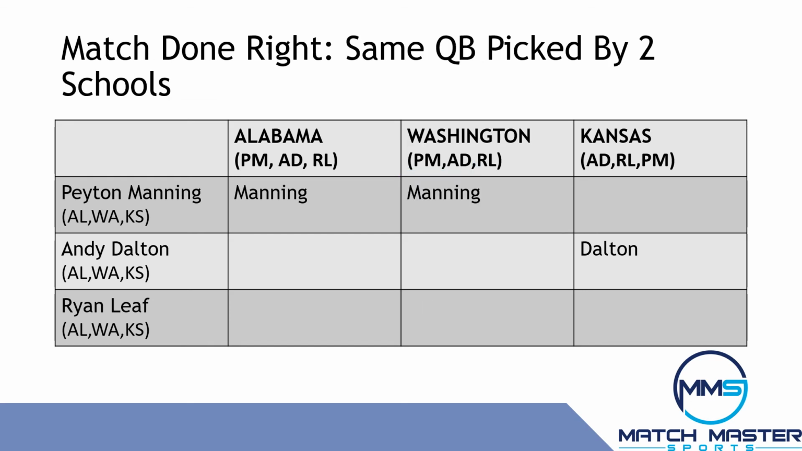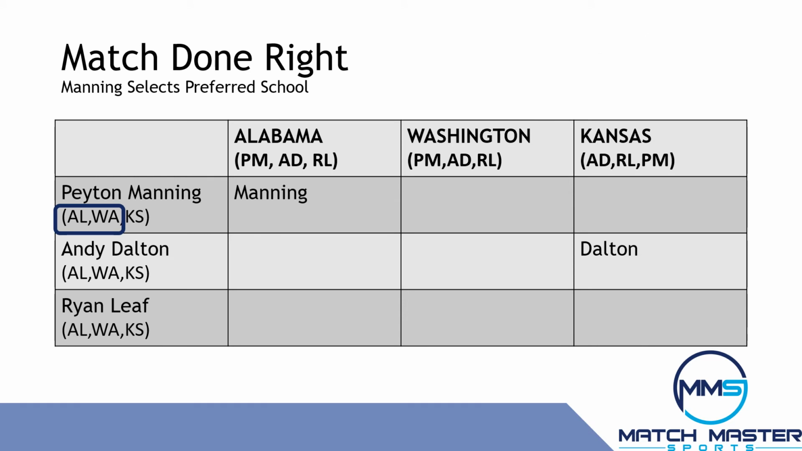Now let's look at the right way to conduct the match. Let's go back to where the two schools wanted Manning. Manning prefers Alabama to Washington, so Manning is deleted from Washington's list. The correct next move would be to go to Washington's next choice, which would be Dalton, even though he has been already assigned to Kansas.